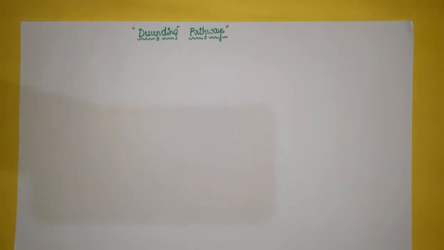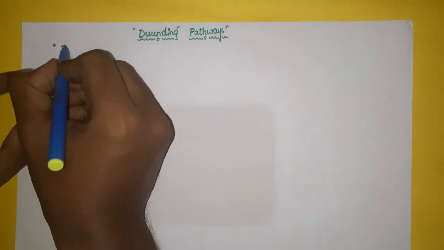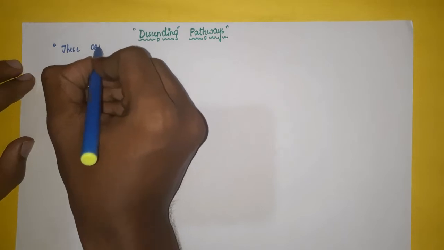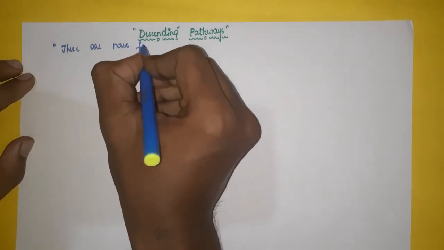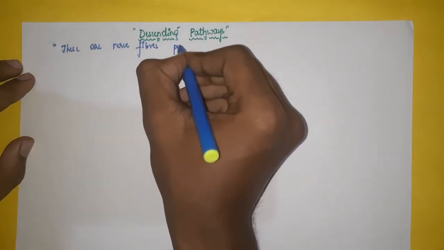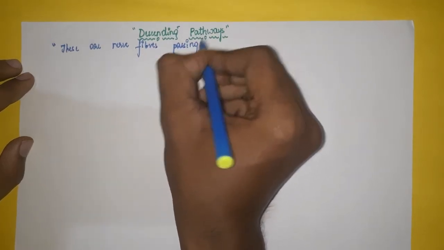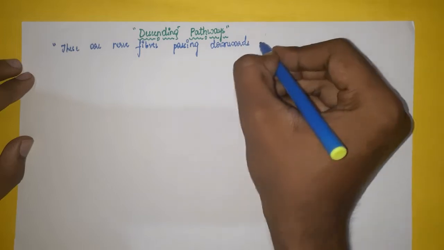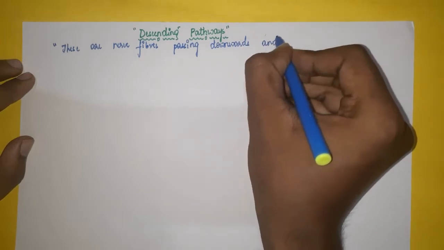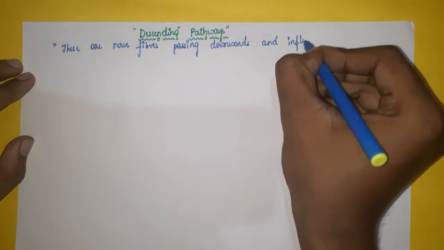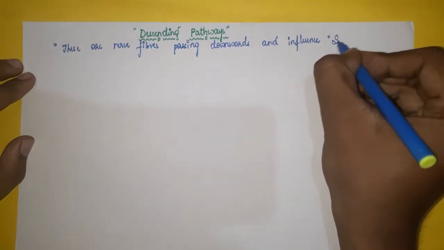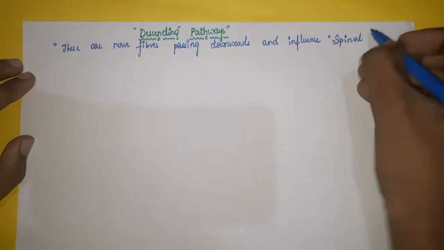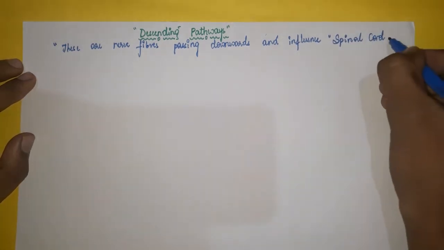What are descending pathways? Descending pathways are the nerve fibers passing downwards from different parts of the brain and influence the spinal cord neurons.